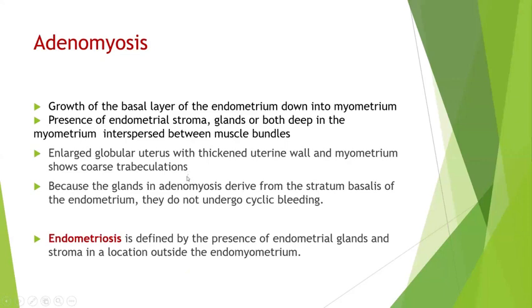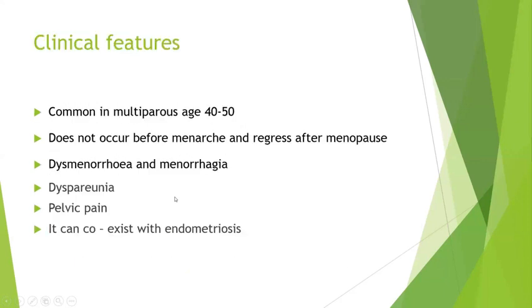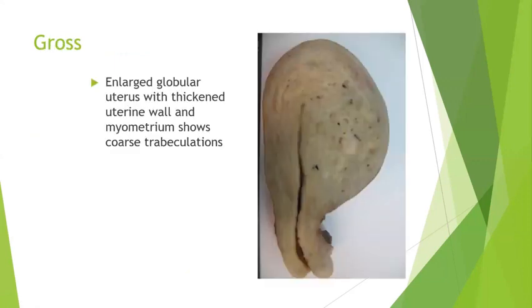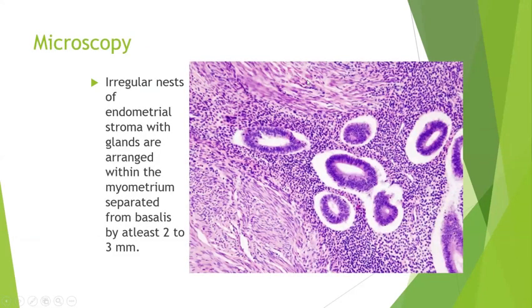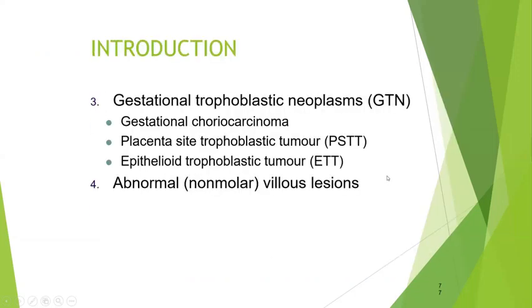Presence of normal endometrial glands within the myometrium is called adenomyosis. Endometrial tissue outside the uterus is called endometriosis. In both of these cases, they usually present clinically as dysmenorrhea, pelvic pain and menorrhagia. That will be the most common. In adenomyosis, you will have uneven thickness of the myometrium with gray-black trabecular areas. You can see these trabecular areas, these gray-black coarse trabeculations. So within the normal myometrium, there is the presence of endometrial glands.